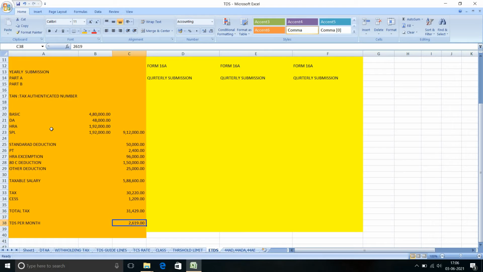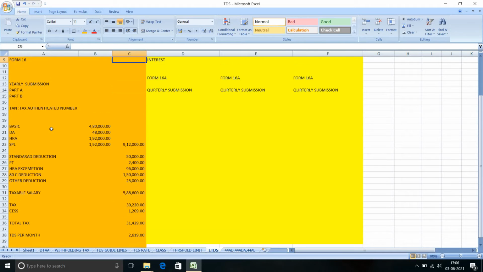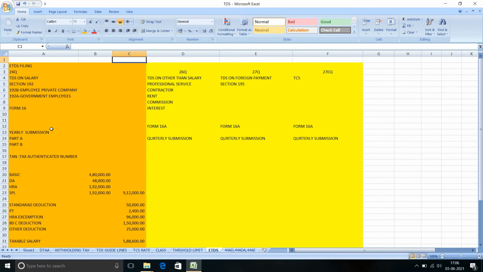The same amount we will deposit with the TDS department. Then it is the employer's responsibility to file the eTDS. After eTDS, whatever deduction is made will move to the particular employee's Form 26AS, as I explained earlier.